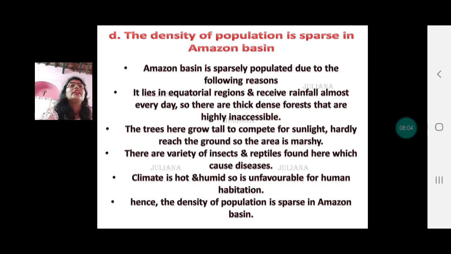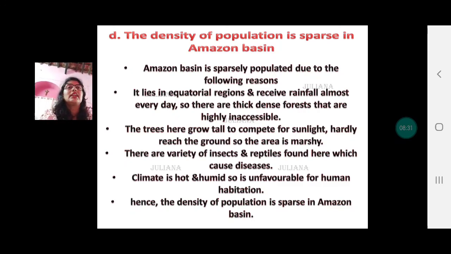Next give reason: the density of population is sparse in Amazon river basin. Now, Amazon basin is sparsely populated due to following reasons. It lies in equatorial regions and receives rainfall almost every day. So, there are thick, dense forests which are highly inaccessible. The trees here grow very tall to compete for sunlight. The sunlight hardly reaches here.